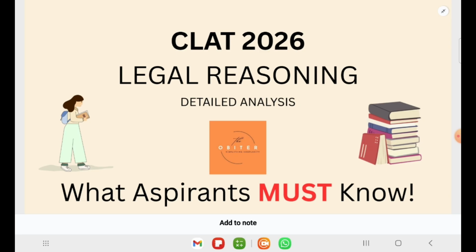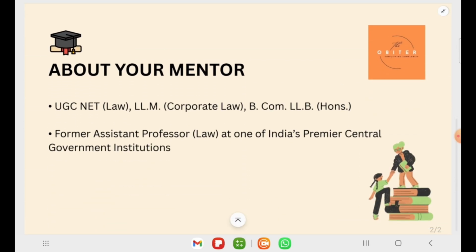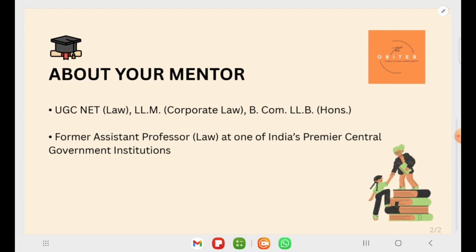Now, before we begin, a quick introduction about myself. I'm a law graduate and I have completed my BCom LLB honors degree, and thereafter I have also completed my LLM in corporate law, and then I have cleared the UGC NET examination. I have previously worked as an assistant professor at one of India's premier central government institutions.